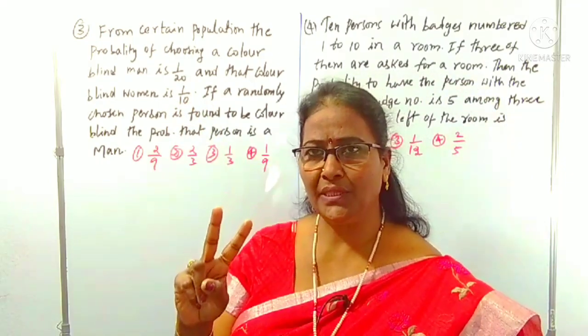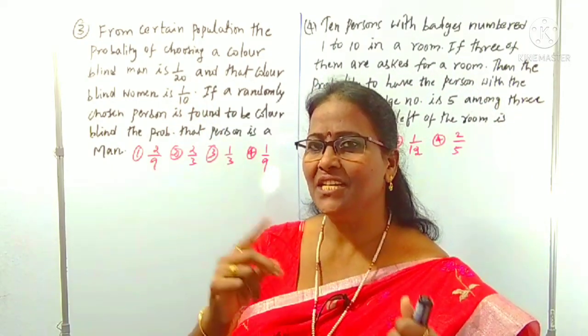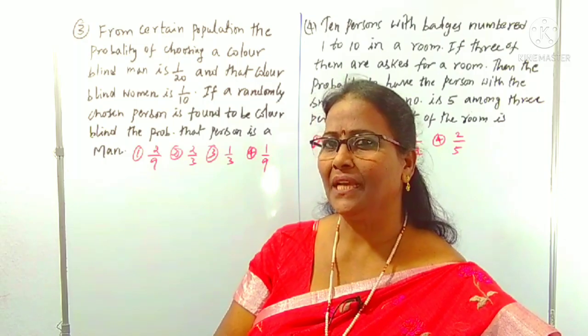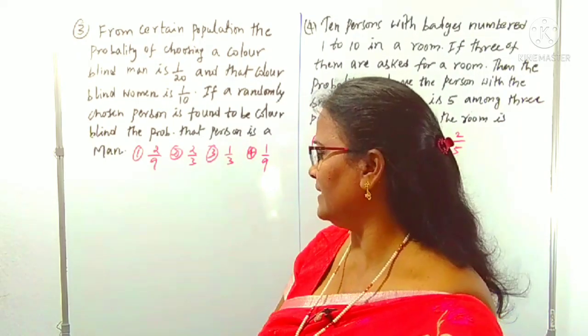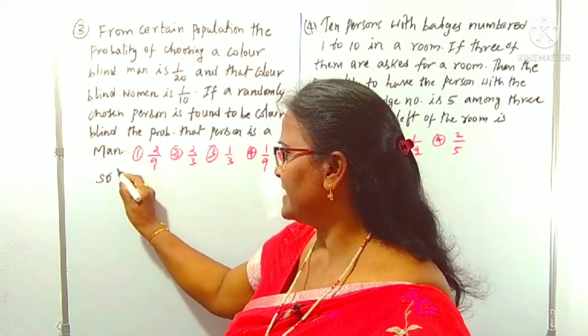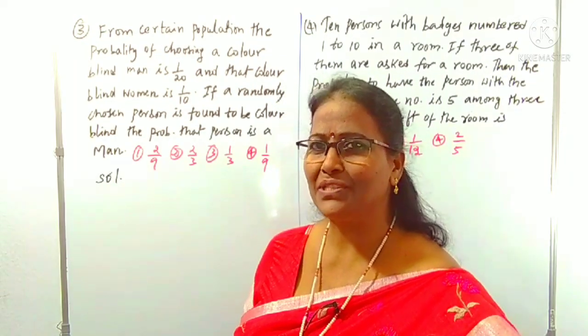So there are 2 categories, man and woman. What is the probability of a man? 1 by 2 out of 2. The probability of a woman is also 1 by 2. First we can take it like that. I am taking M for man and W for woman.